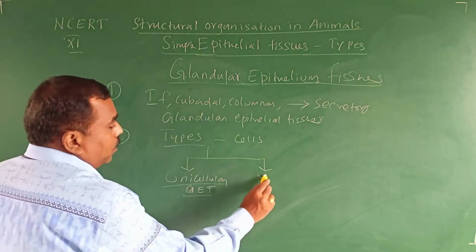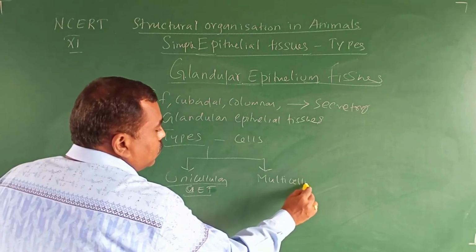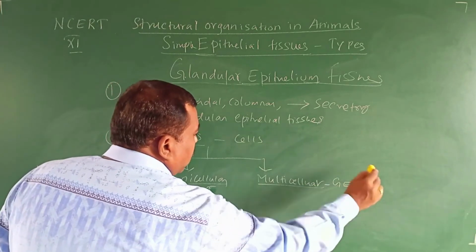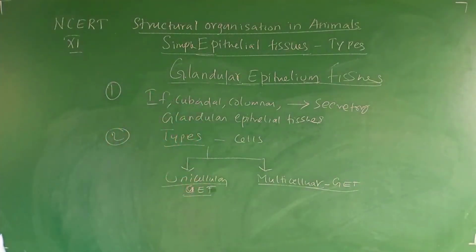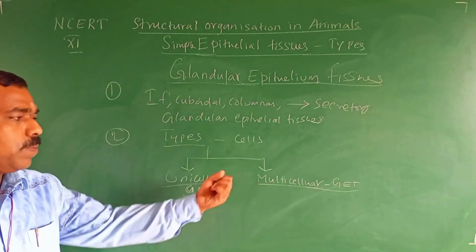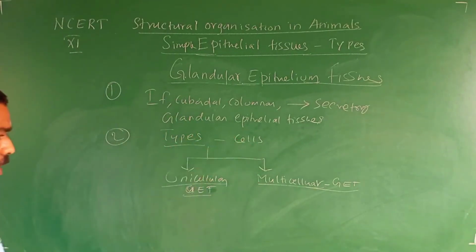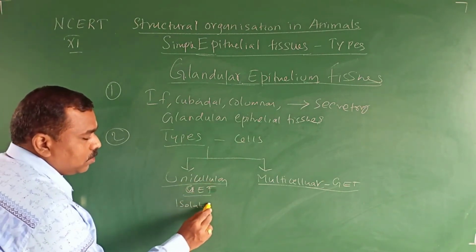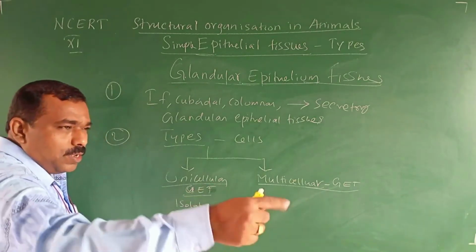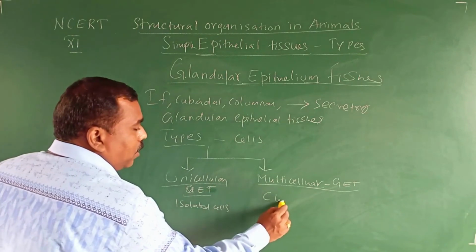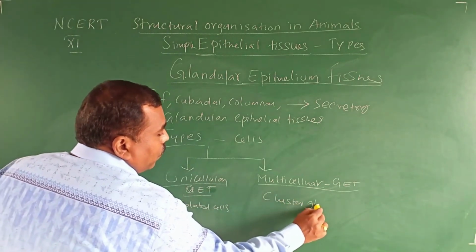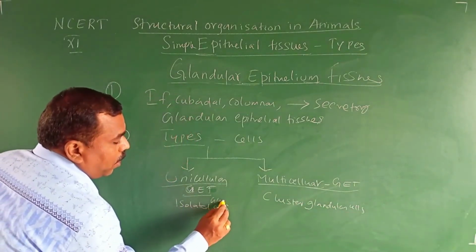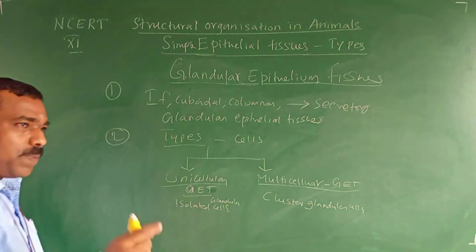Unicellular. Second type, multicellular glandular epithelial tissue. You know the meaning. Here it is made up of only one cell. Here it is made up of many cells. So in the unicellular glandular epithelial tissue, an isolated cell means a single cell. Here, a cluster of glandular cells. Here, an isolated glandular cell. Isolated means single, separate.